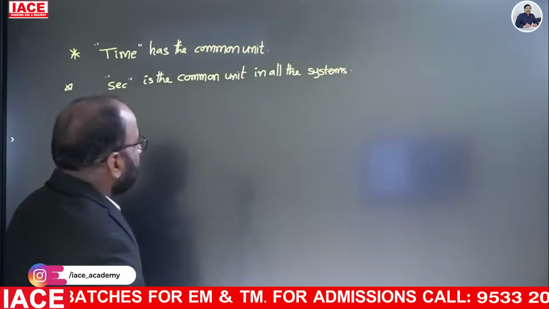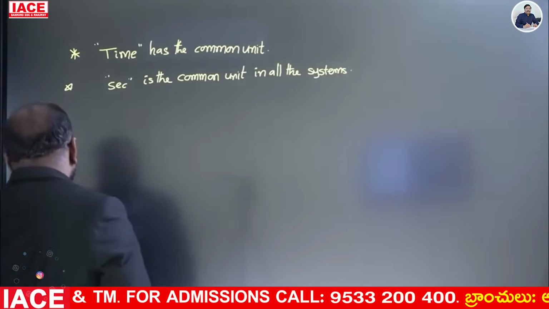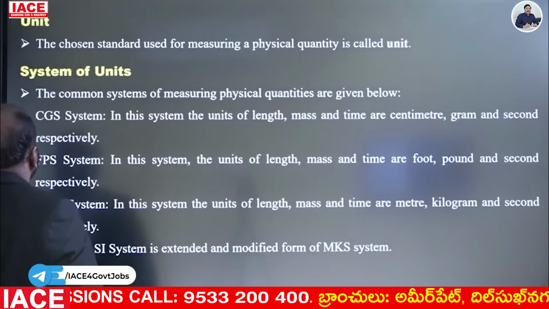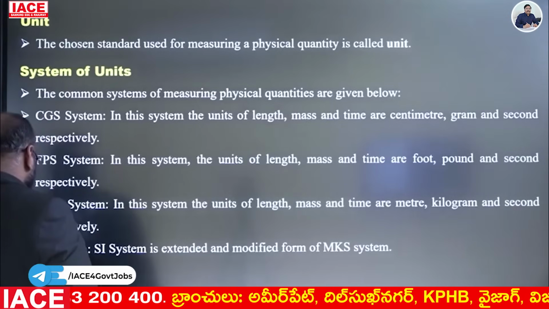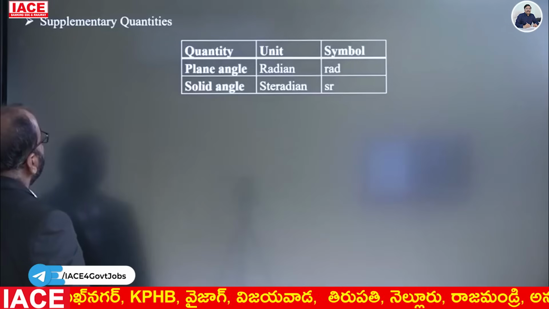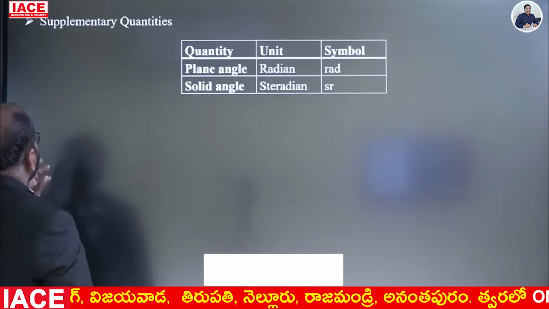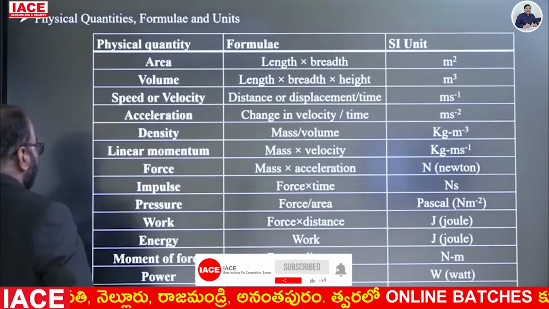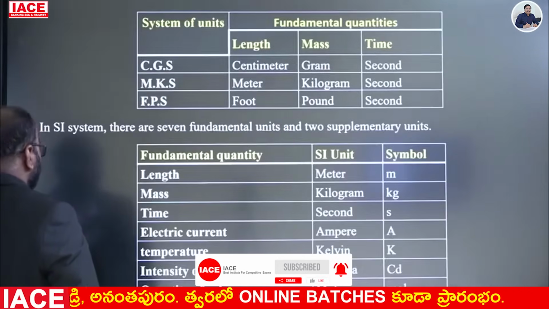Right. Okay, next one. Physical quantities. These are the systems of fundamental quantities and supplementary physical quantities. We'll see them one by one.